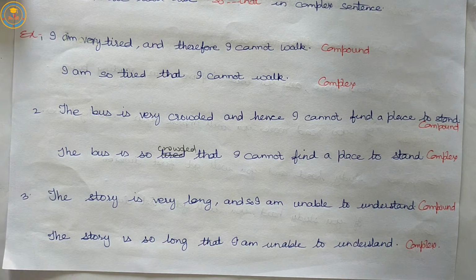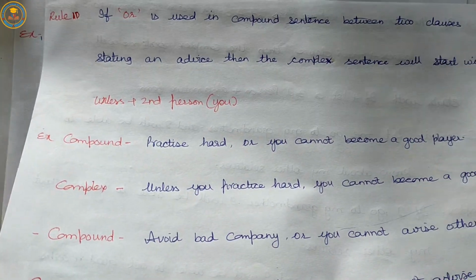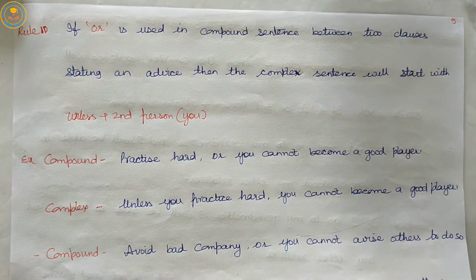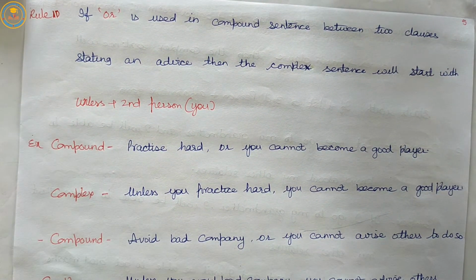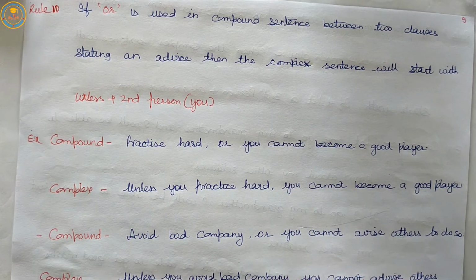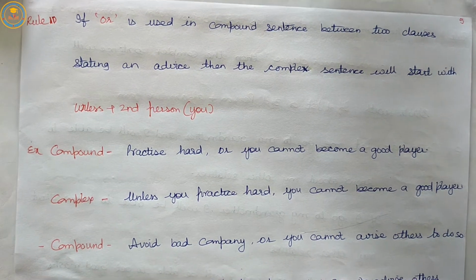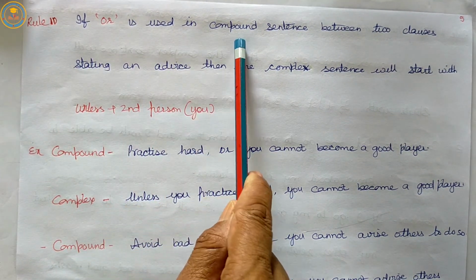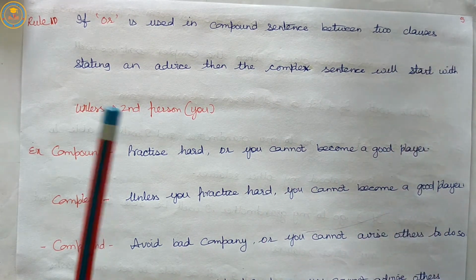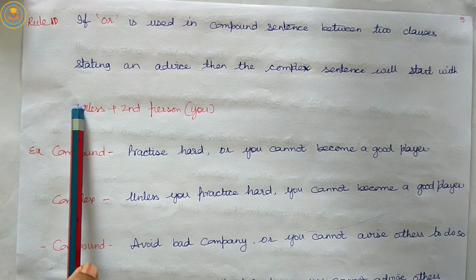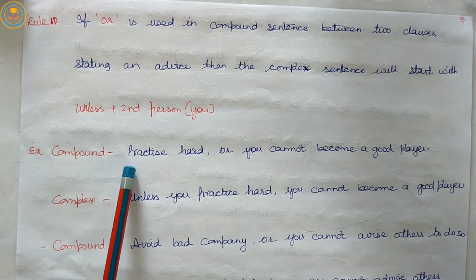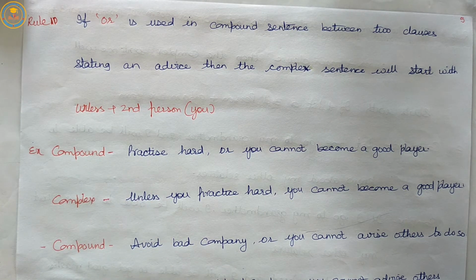Our next rule: if "or" is used in a compound sentence between two clauses stating an advice, meaning the compound sentence shows some advice, then the complex sentence will start with "unless" plus second person.